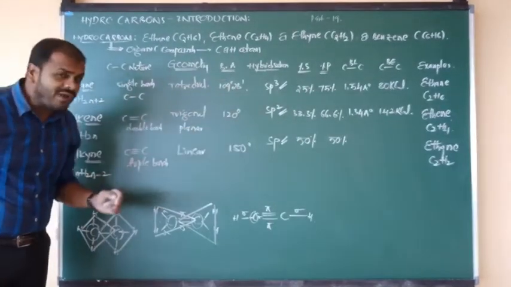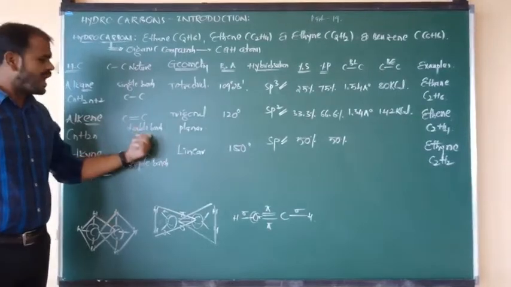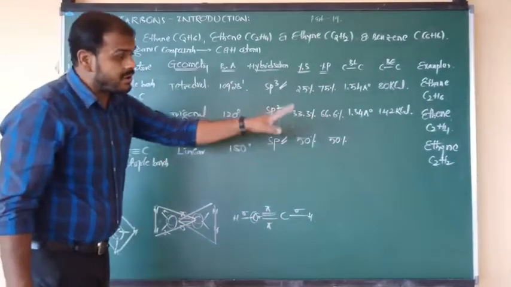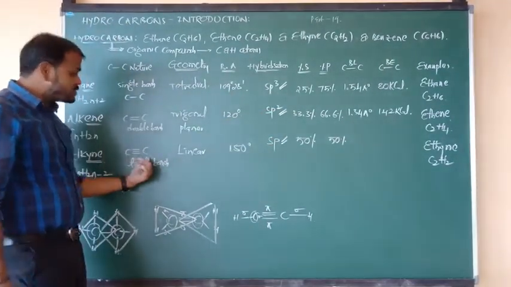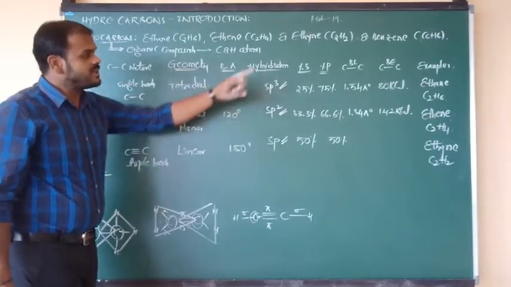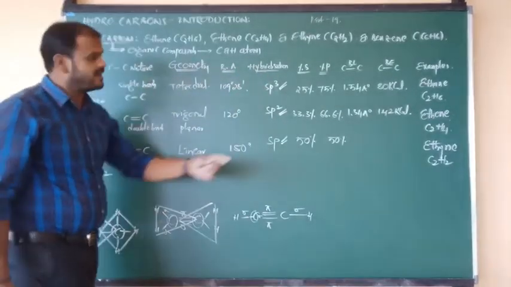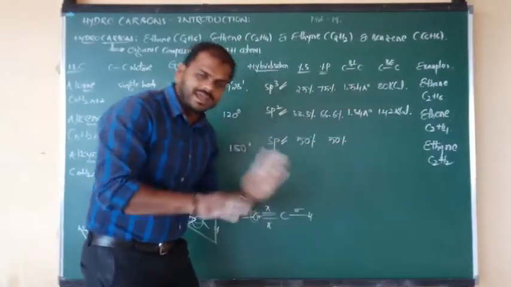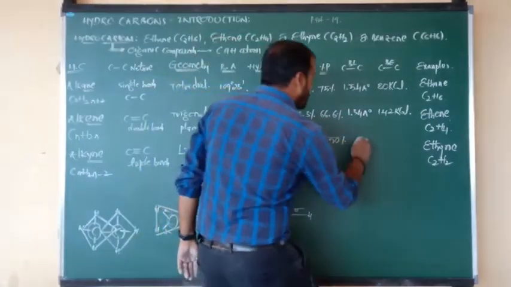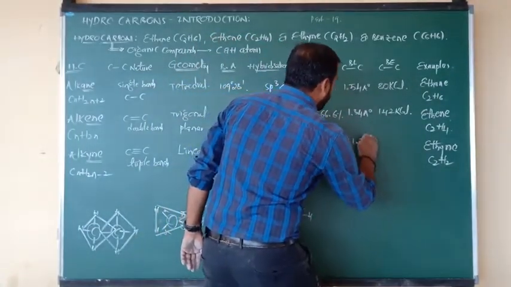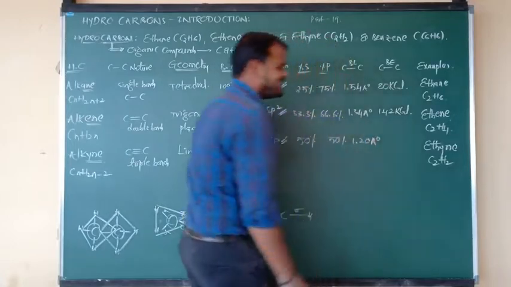And finally, between 2 carbons, if a single bond is there, the bond length is 1.54 angstroms. Between 2 carbons, if a double bond is there, the bond length is 1.34 angstrom. But now between 2 carbons, triple bonds are there. So as the number of bonds increases, the bond length values decrease. In alkynes, between 2 carbons, the bond length is 1.20 angstrom.